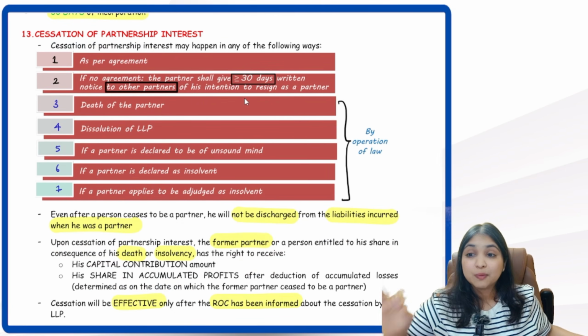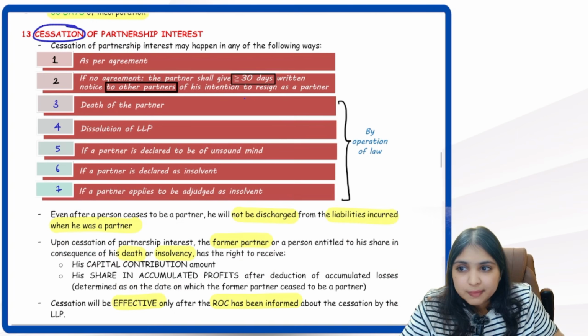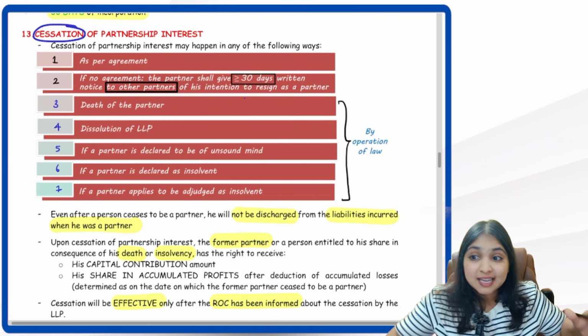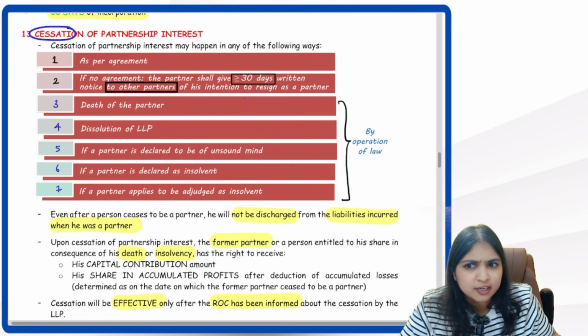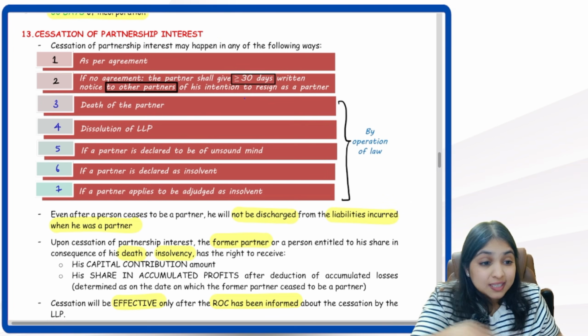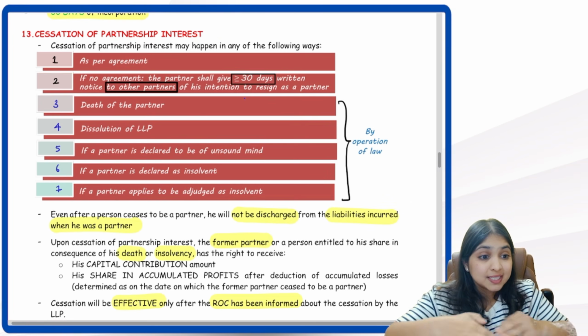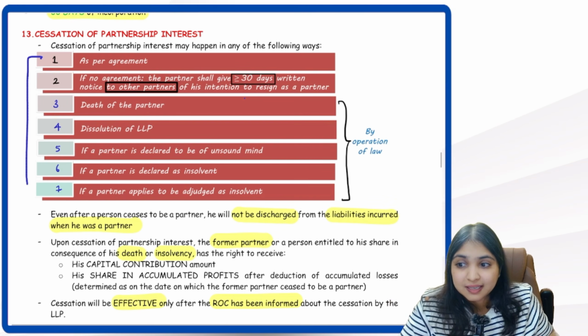My next discussion is about cessation of partnership interest. Again, very, very important. Cessation means what? Bringing to an end. Ending what? Partnership interest, your financial interest, whatever your interest in the partnership. So I'm ceasing your partnership interest. In simple words, when do you cease to be a partner? When does a person cease to be a partner? A person ceases to be a partner in 7 situations.